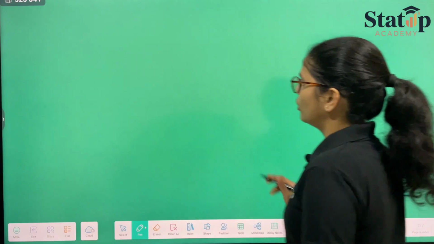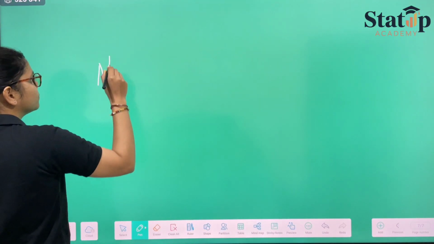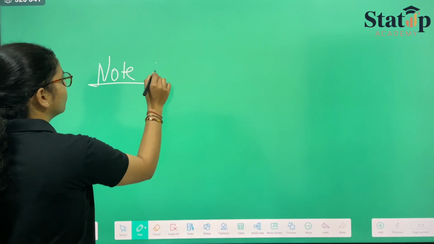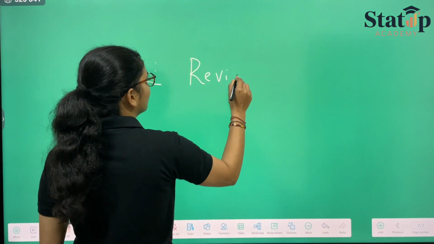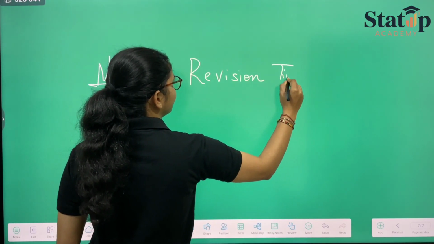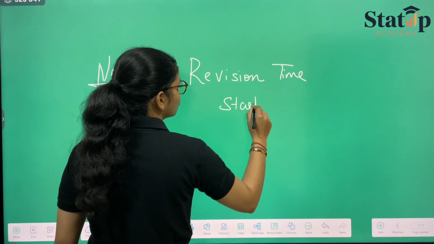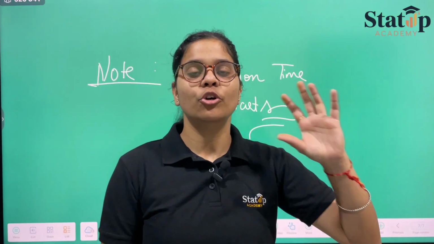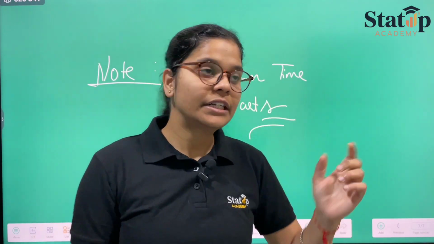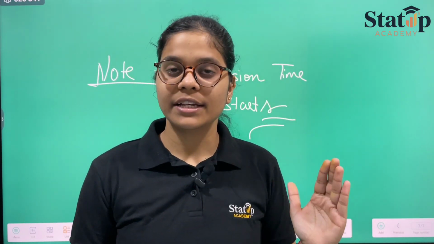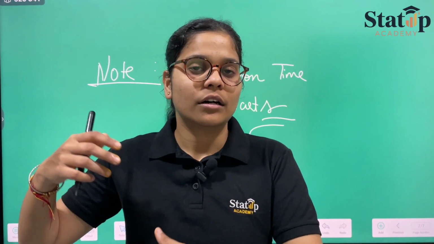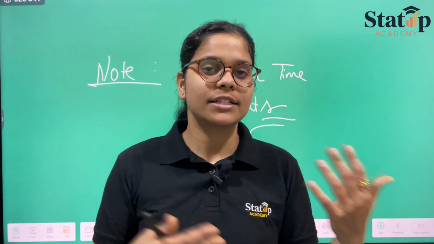All right. So starting with the practice session, an important note for all. The note is: Revision time starts. So you can place this particular note on your study table, so that you are reminded every time by this note that I need to revise more, I need to spend more time in revision rather than obtaining or grabbing more things. So that is even more important.